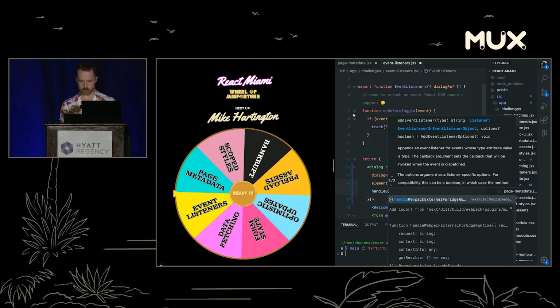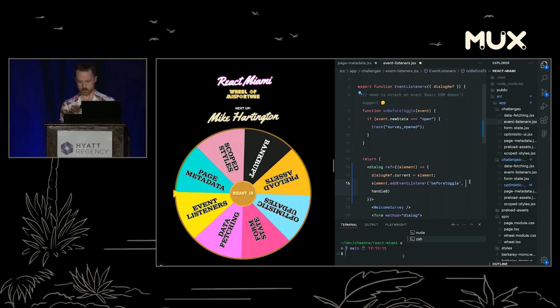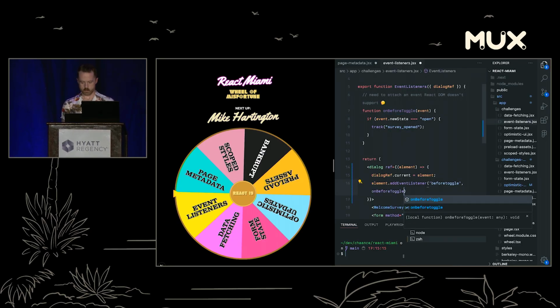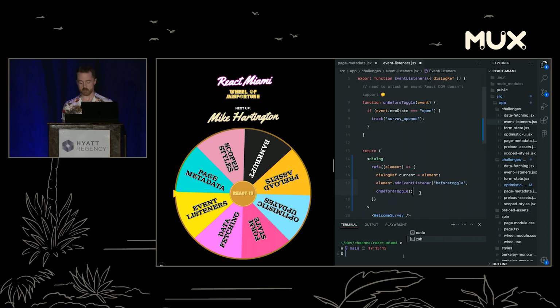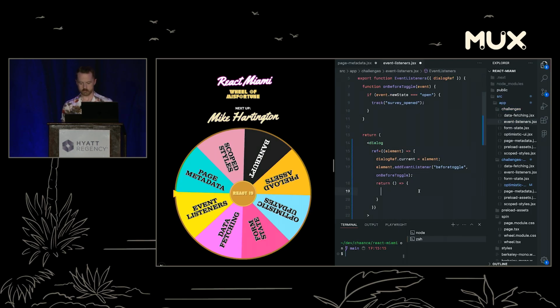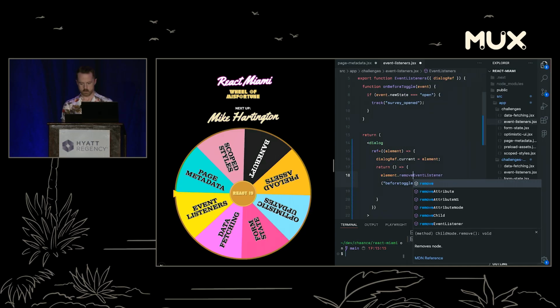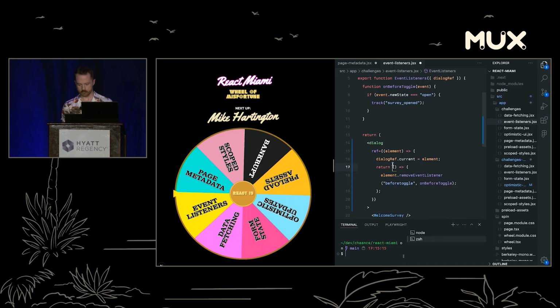Is that what we called it? No, we just called it onBeforeToggle. We're just going to add the event listener directly in our callback ref. But in React 19, you can actually return a cleanup function from your ref callbacks. So I can just go ahead and remove this right there in my ref. Pretty cool. And yeah, we got rid of another useEffect. Who likes them? Awesome.